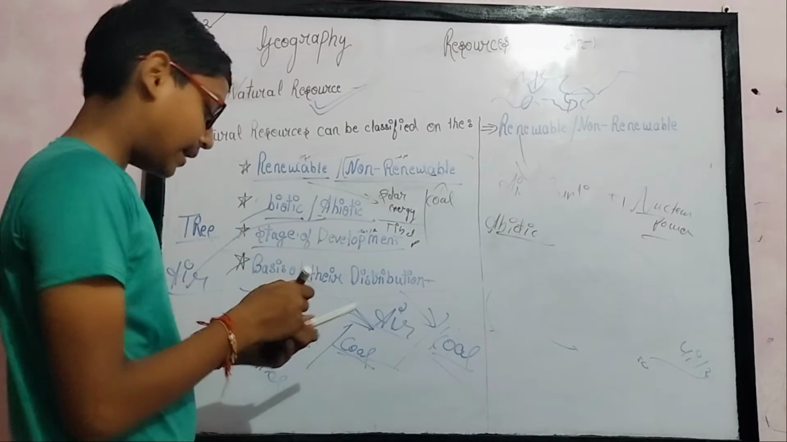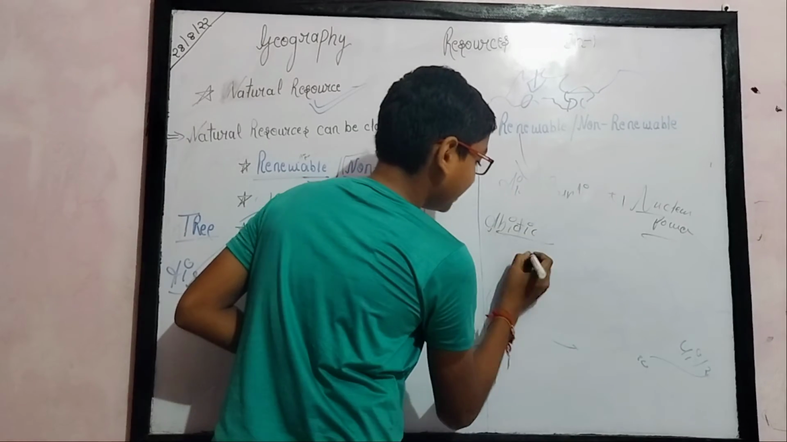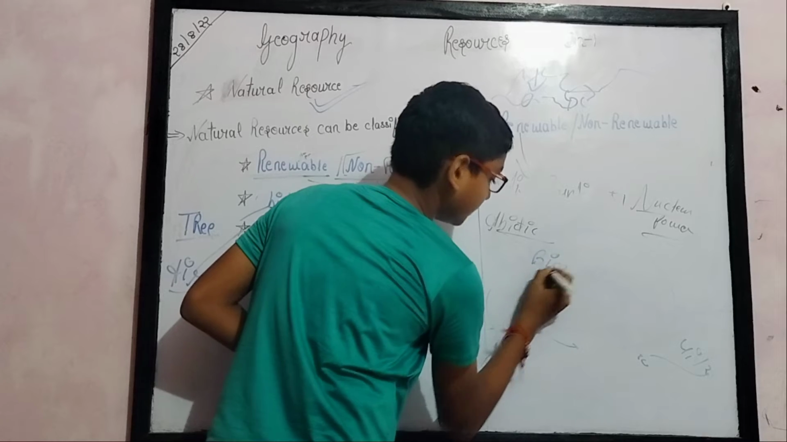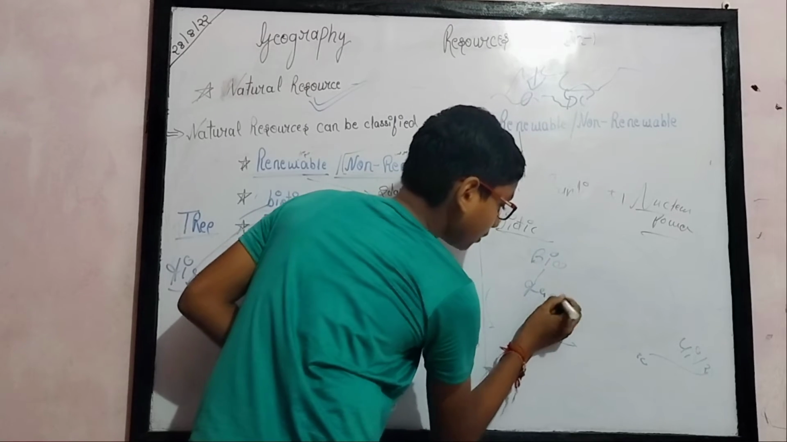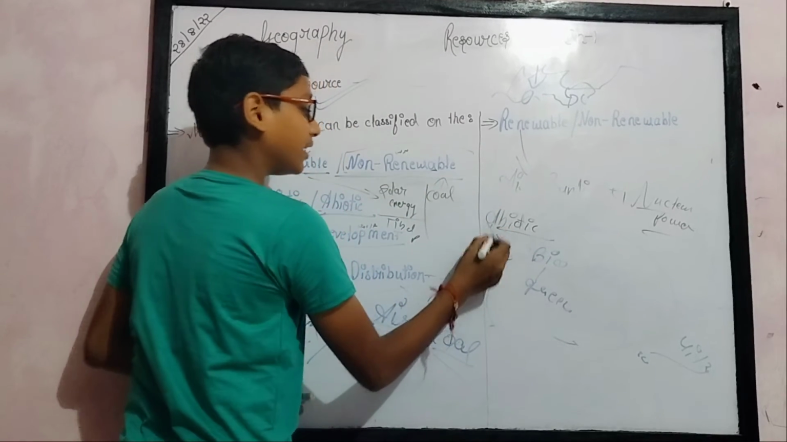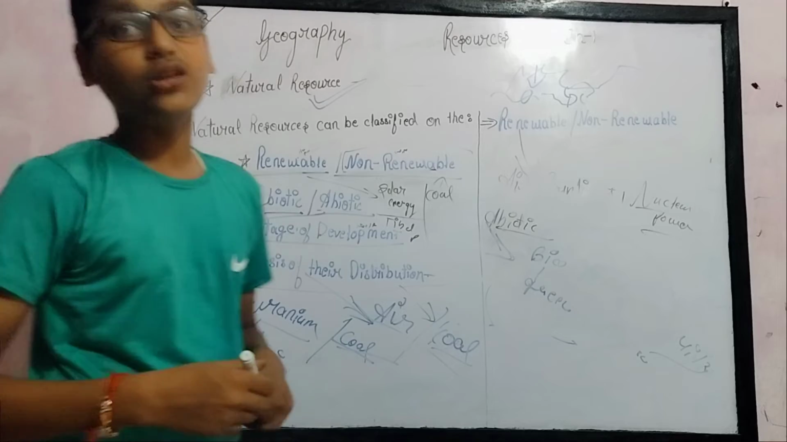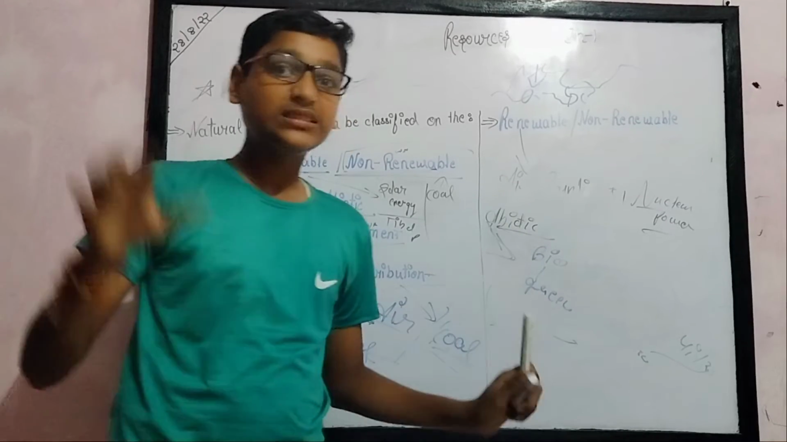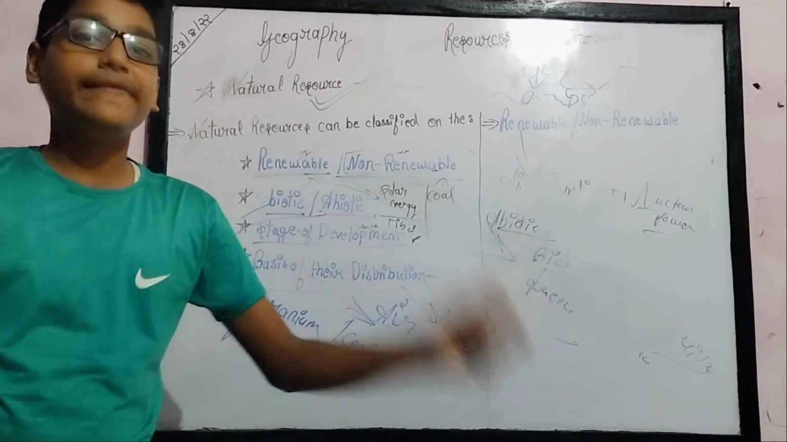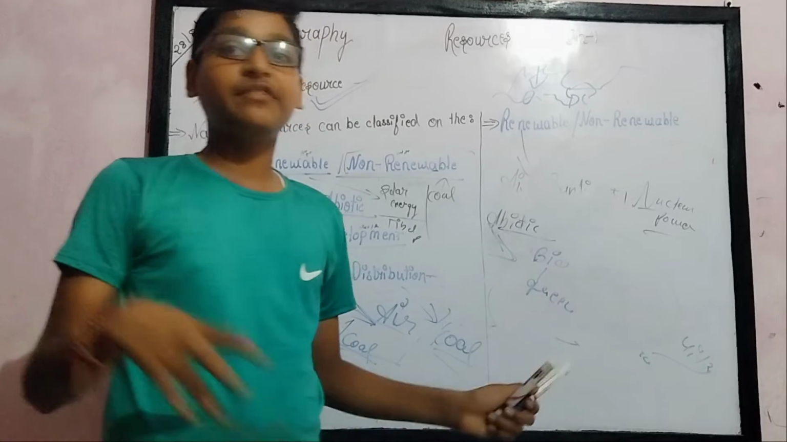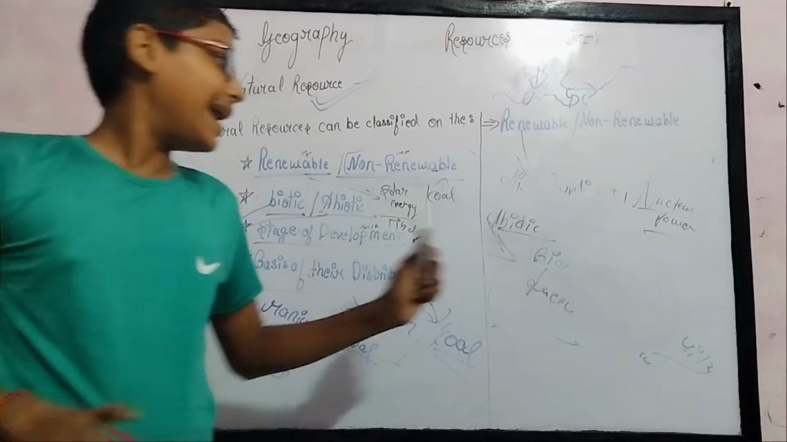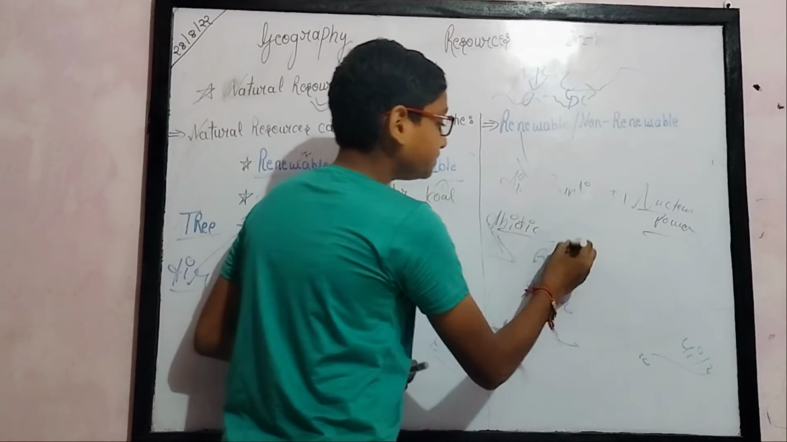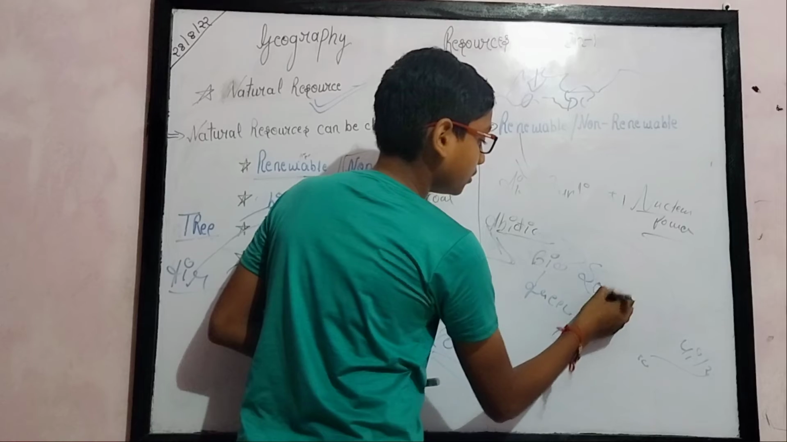Abiotic means the opposite of biotic. Bio means green, and abiotic means non-green, non-living things. Abiotic means non-living things, and among non-living things comes soil.